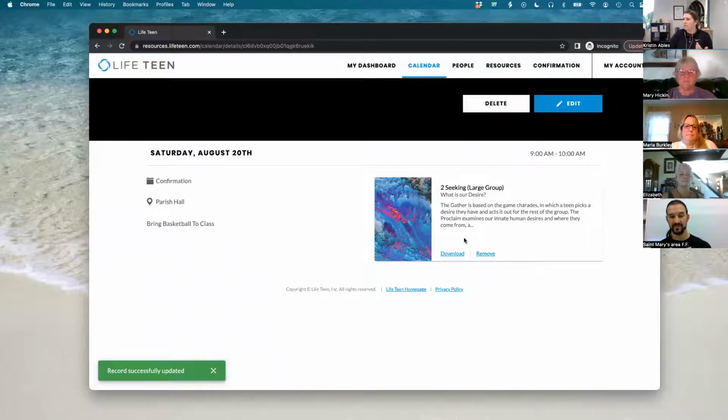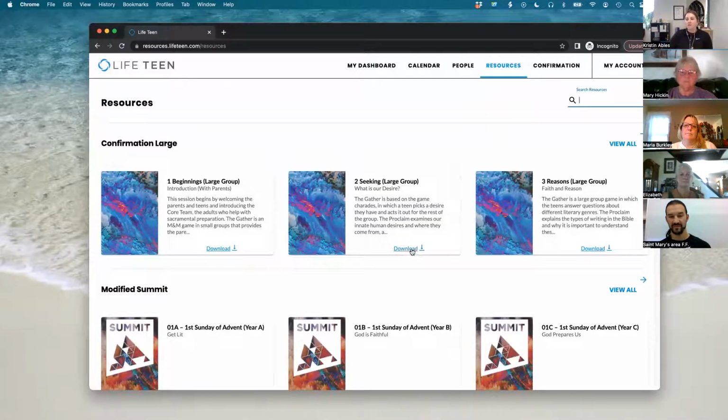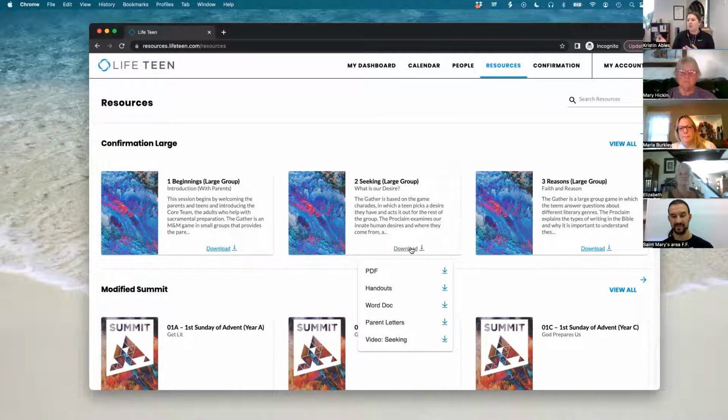So let's see. You go to the resources real quick. So this one, when you go to download the resources, you see within this session 2, you have the PDF of the night, any handouts that are attached to it, the Word document. So if you want to edit the night, if there's things that you want to adapt within your own parish, you're welcome to save that Word doc and edit it and then save it back on your computer.